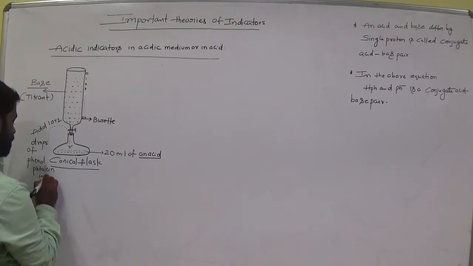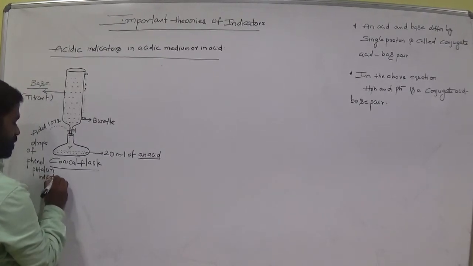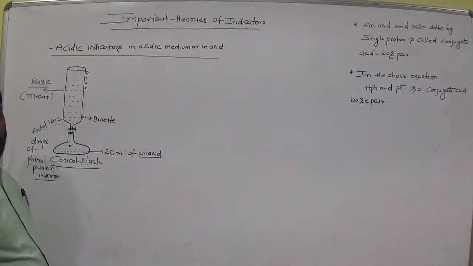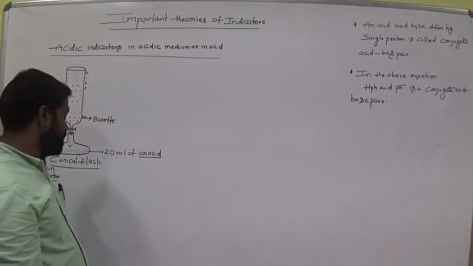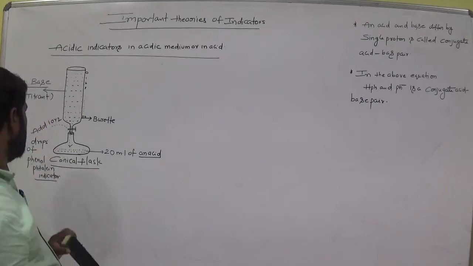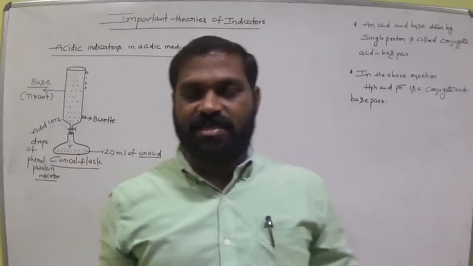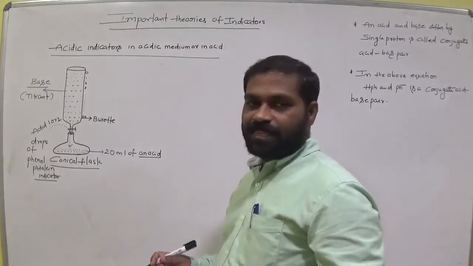Okay. 1 or 2 drops of phenolphthalein indicator we add into the conical flask and shake well. It is like this. Okay.